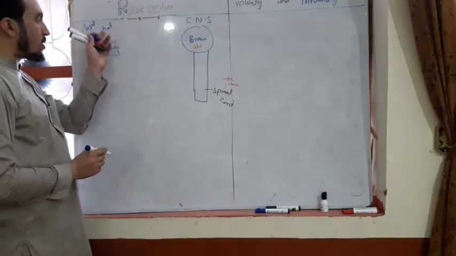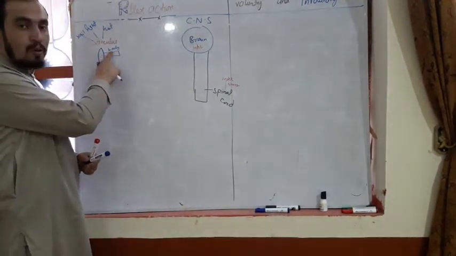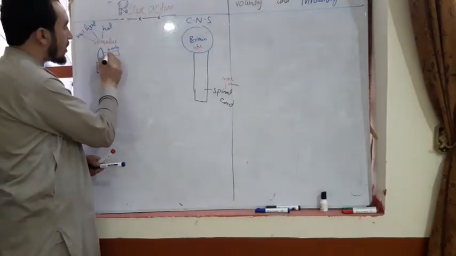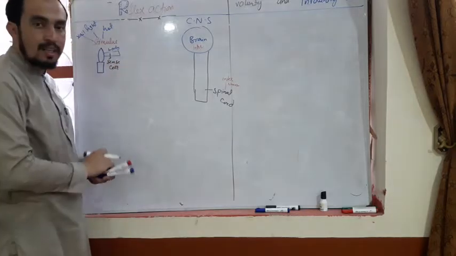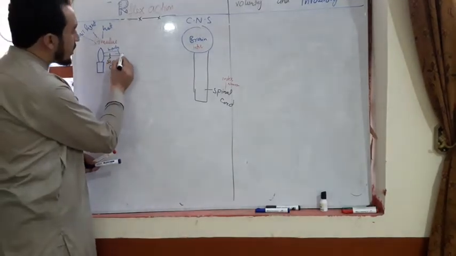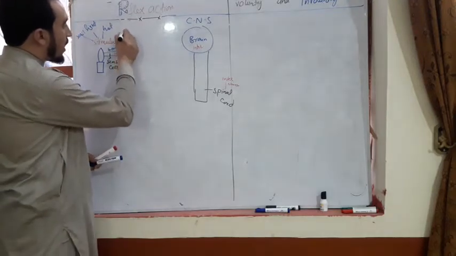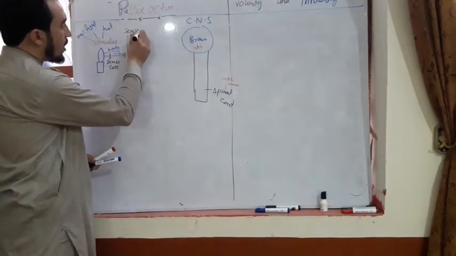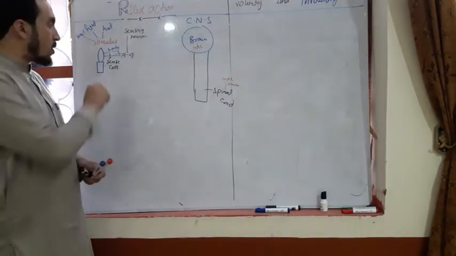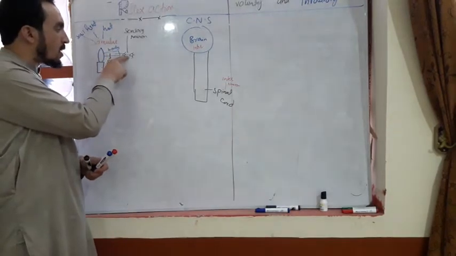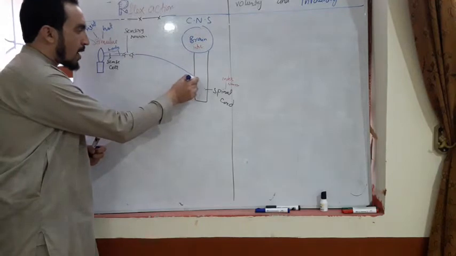If any stimulus, for example a hot object, is attached to your body part, inside the body part there are sensory cells, which are connected with sensory neurons. When the body is attached with a hot object, sensory neurons carry messages directly to the spinal cord.